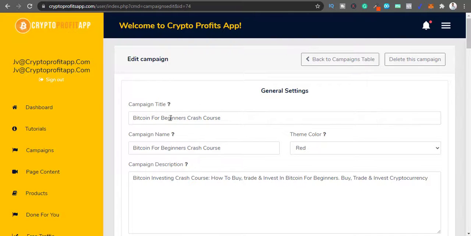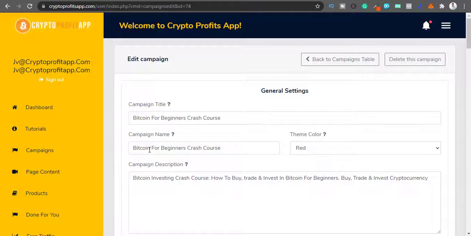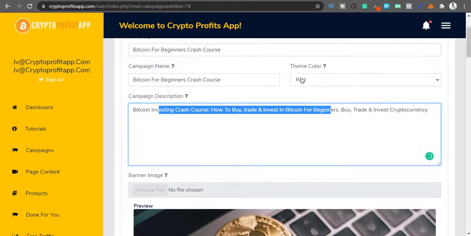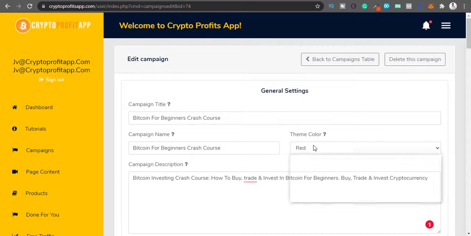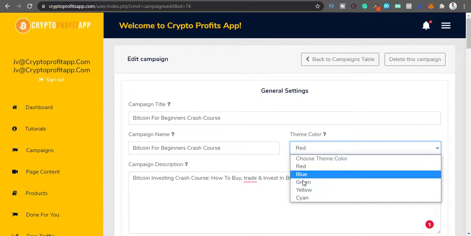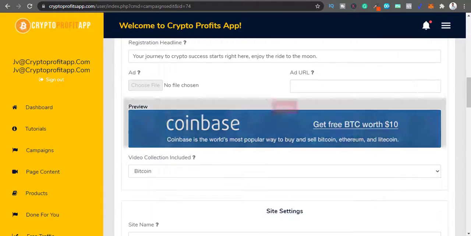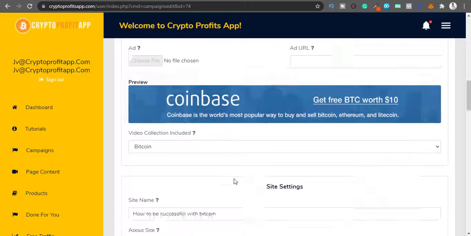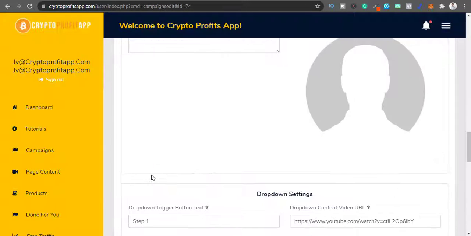You can edit the Bitcoin for beginner crash course title, this subtitle, this description. You can change the theme color to green if you want, or many other colors, five different colors you can change the theme to. You can change this background image, and the banner here and all those sorts of things.